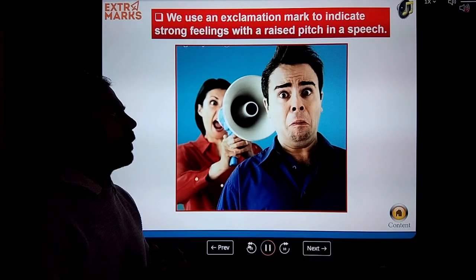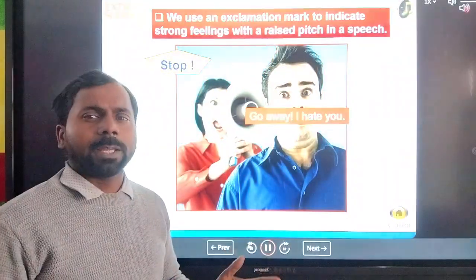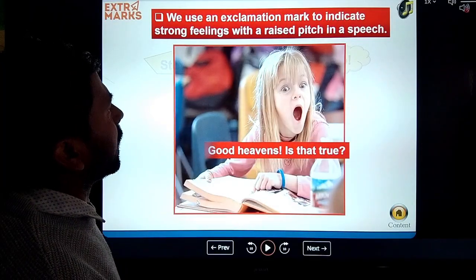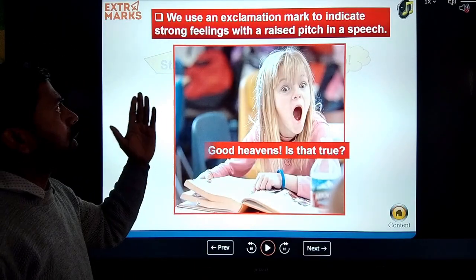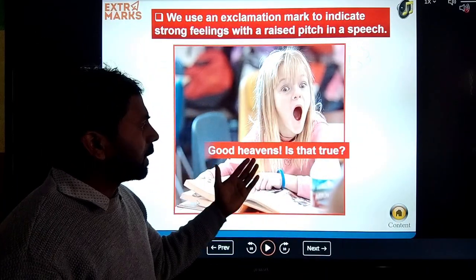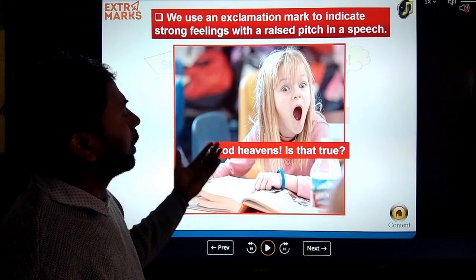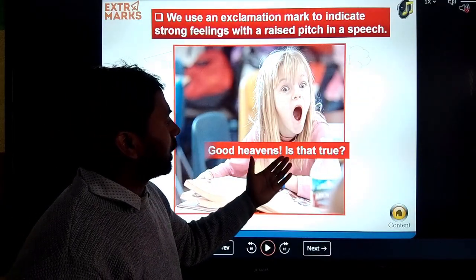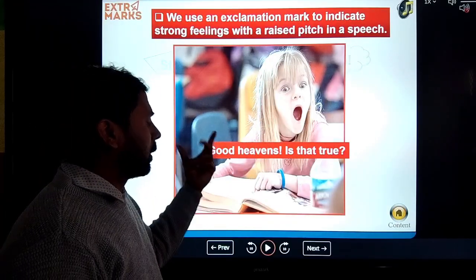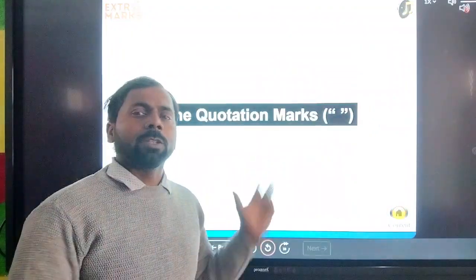When we have a sudden feeling, like kindness, happiness, surprise, etc. Then we can use the sign of exclamation. Like this, we use an exclamation mark to indicate a strong feeling with a raised pitch in speech. Like this, good heavens. This phrase, good heavens, tells us about surprise. Is that true? So when she was surprised and opened her mouth, it made the sign of exclamation. It is a strong feeling expressed in this case.